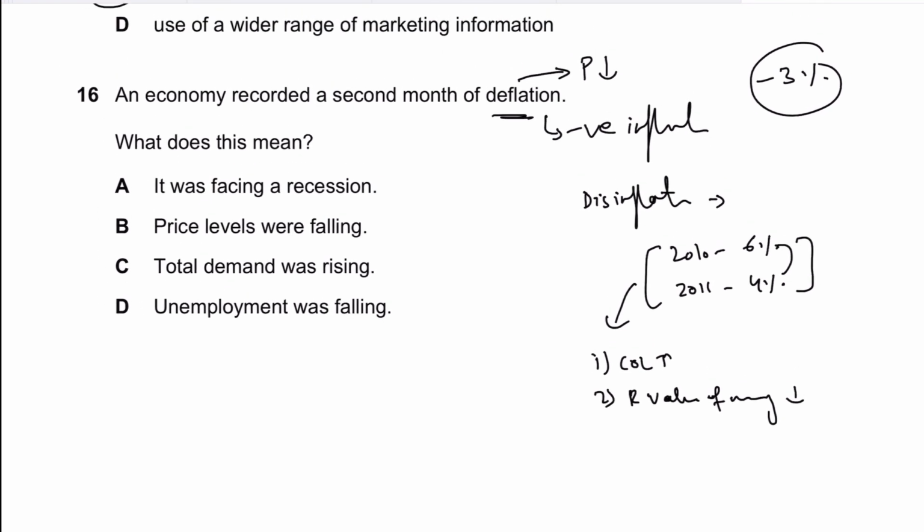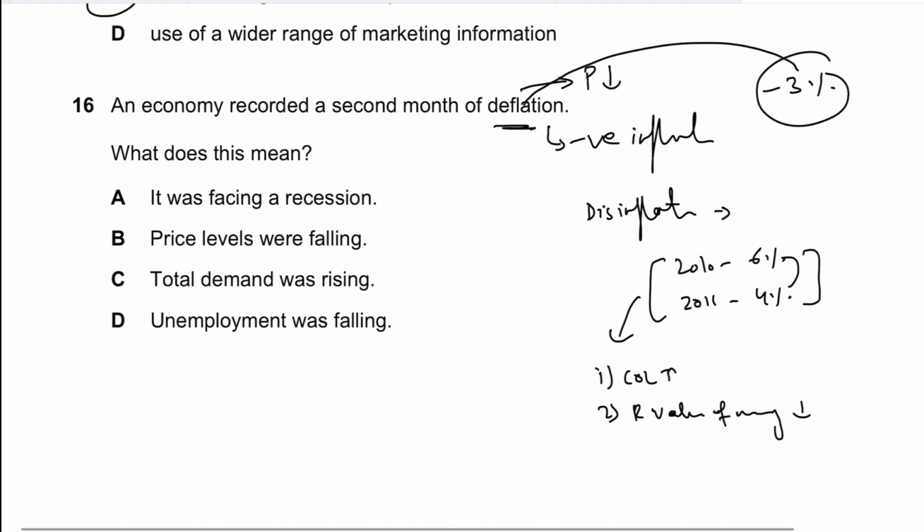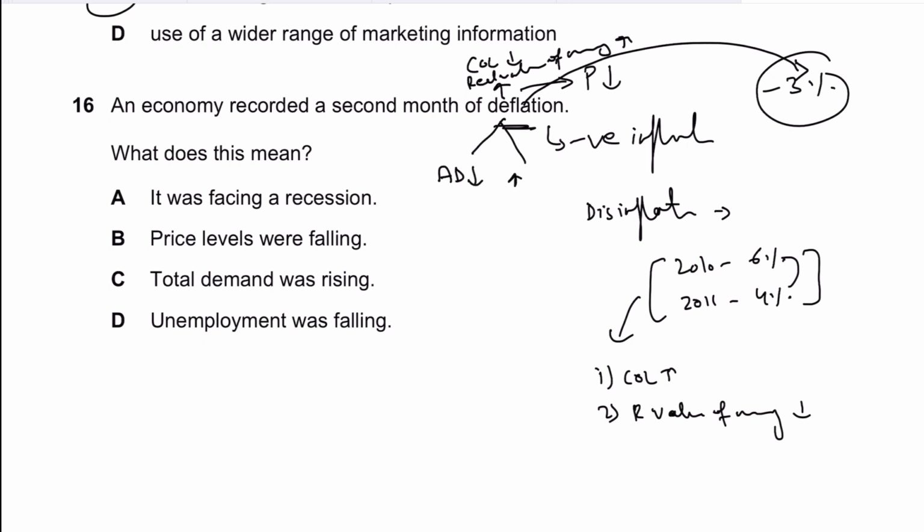So as far as deflation is concerned, it's the opposite of inflation. I mean, it's negative inflation. Negative inflation is when the price level is going down. During times of deflation, the cost of living basically goes down, and the real value of money basically increases. Deflation arises due to two reasons. Either it could be due to a fall in AD, or it could be due to a rise in aggregate supply. If it's due to a fall in aggregate demand, it's bad deflation, while if it's due to a rise in aggregate supply, that's good deflation for good reasons. Answer should be B for boy, price level was falling.